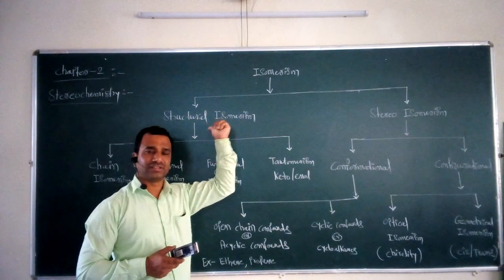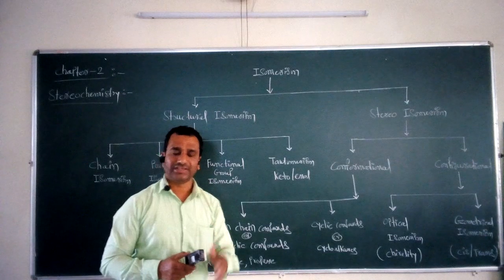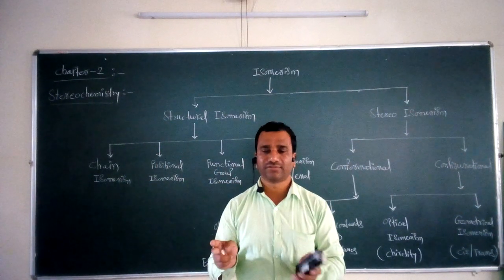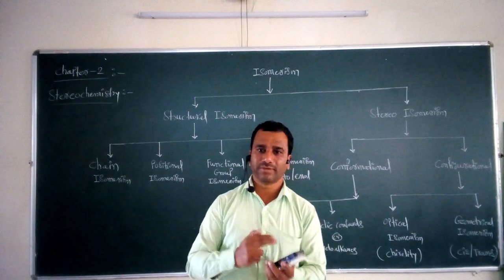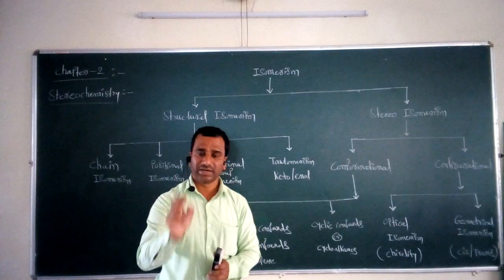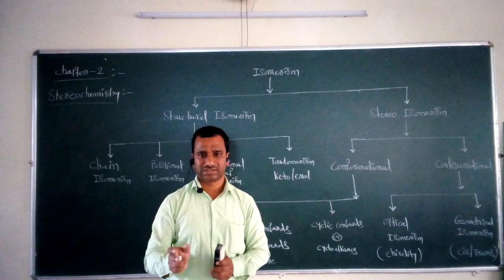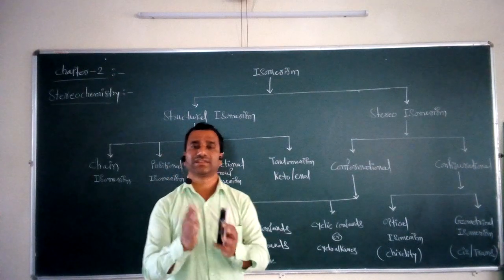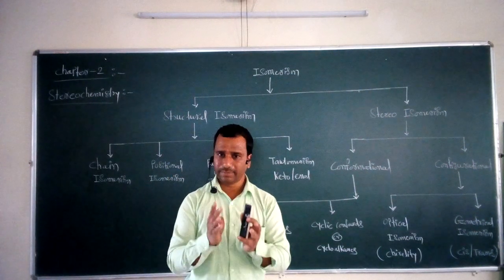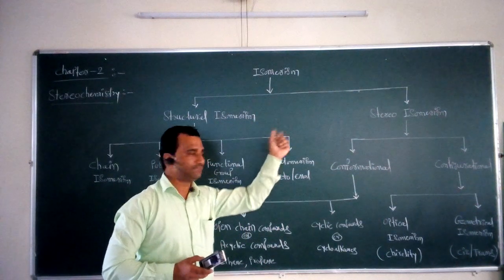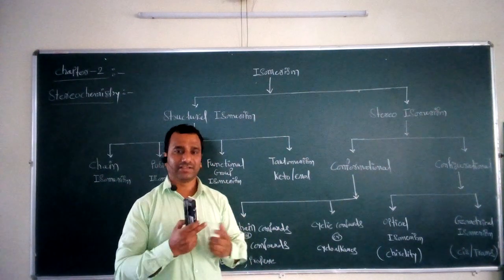As far as structural isomerism is considered, the molecules can be differentiated from one isomer to another depending upon the structural properties present in both isomers. Means these two isomers differ in terms of some structural properties. That isomerism is called structural isomerism.